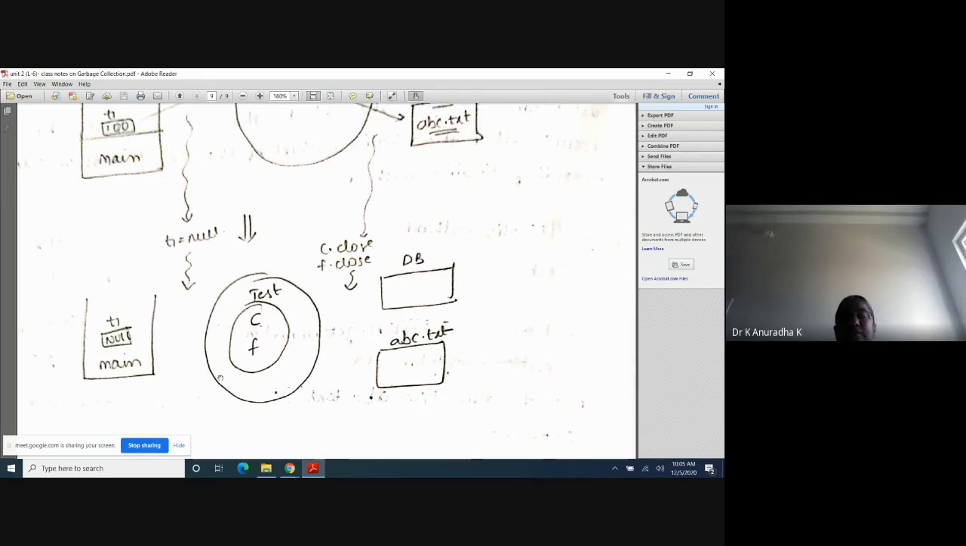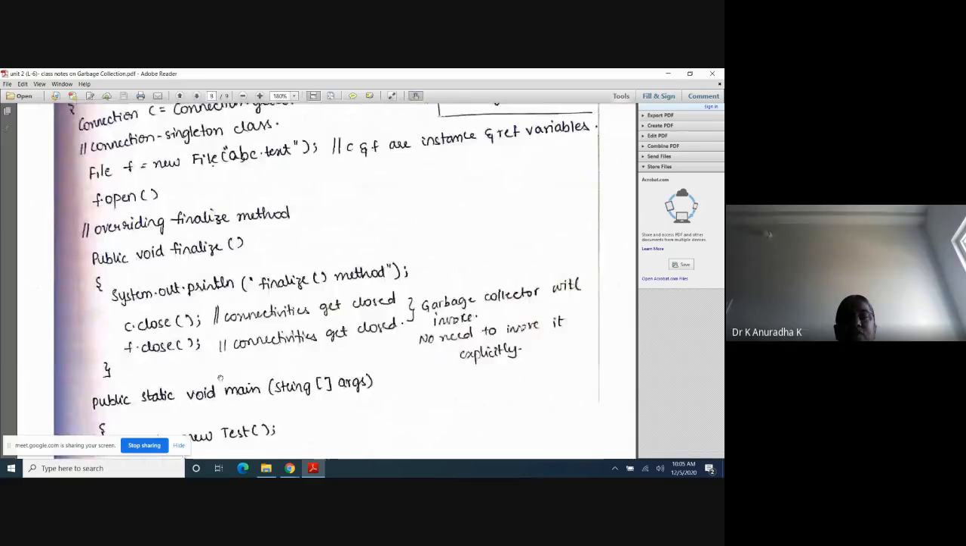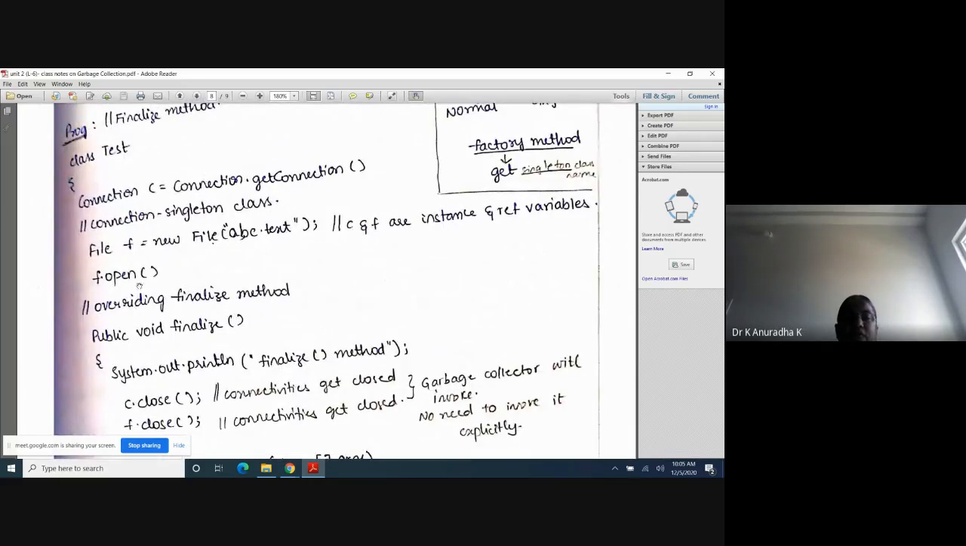So this is nothing but the finalize method. Suppose you don't want to use any database connections, network connections or file opening in your program, then there is no need of overriding the finalize method. In that case, there is no use. Here I am using file and database connectivities, that's why I am overriding the finalize method. It is not necessary to write the overriding finalize method in all programs. In the previous programs we have not written it, because I was not taking any database, network or file connectivity. But here I am taking the connectivities.